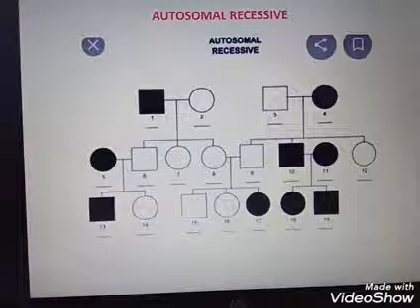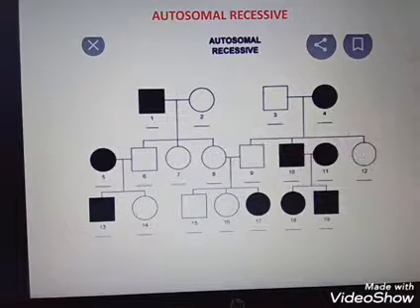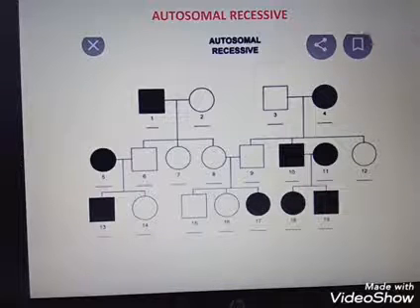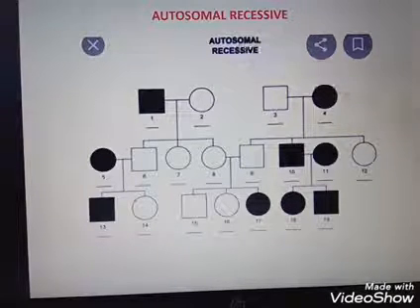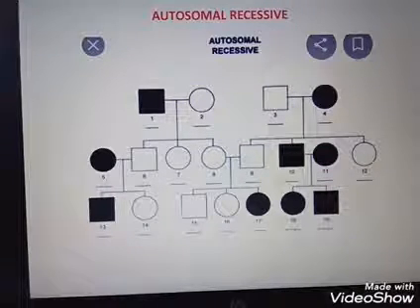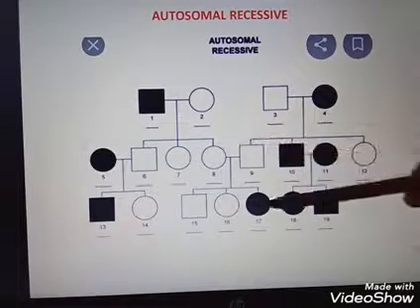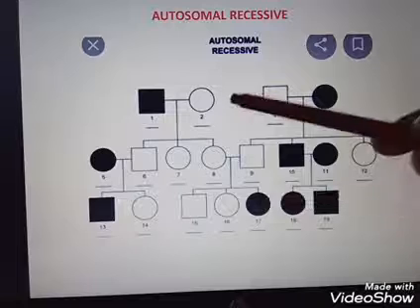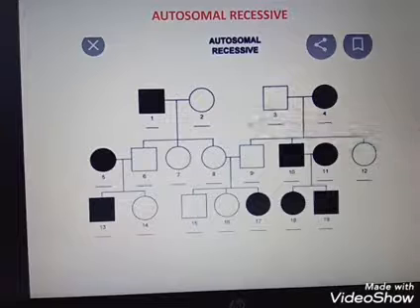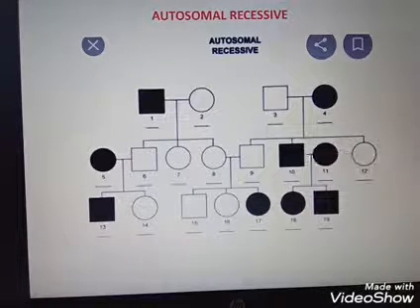Then one more feature is, suppose his parents have no disease. Here look, parents have no disease, but the disease is expressing in the children. That means the trait is seen heterozygous in both these parents. If the mother is giving the recessive gene to the daughter and the father is giving the recessive gene to the daughter, then surely she will get the autosomal recessive trait or the disease. Clear?